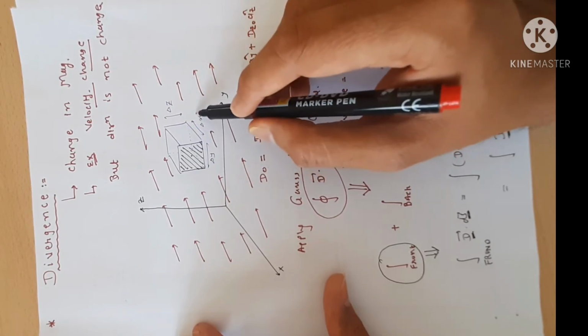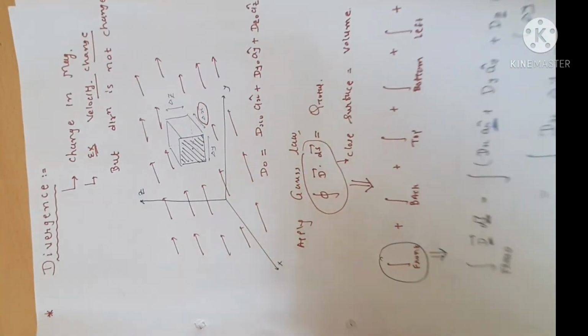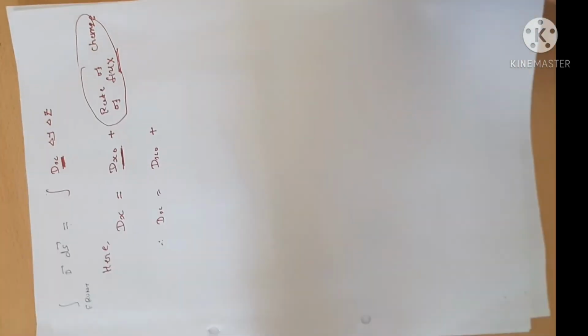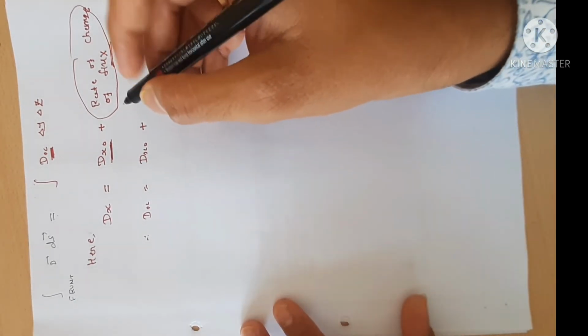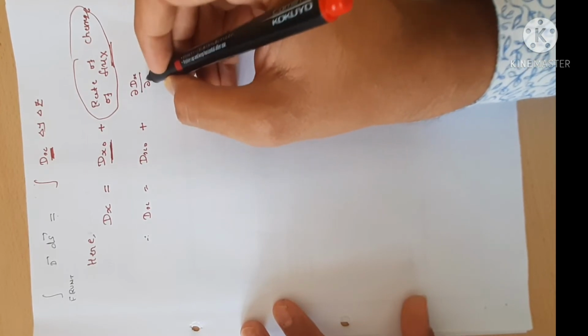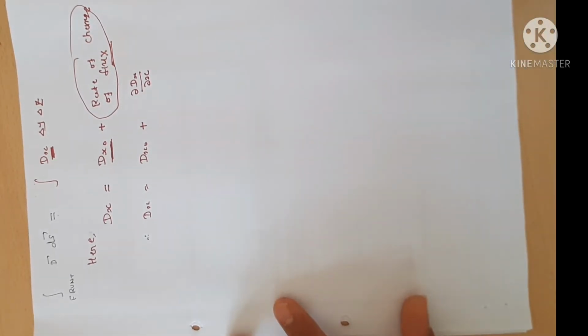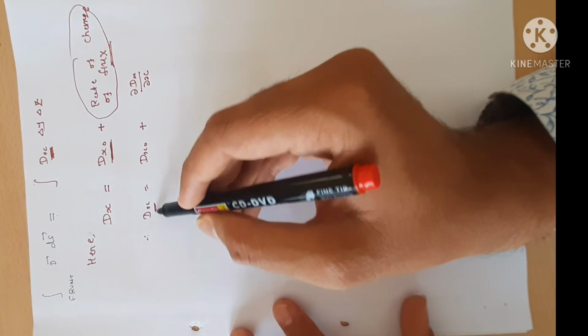I have to change delta x, so the amount of flux passing through the cube is changed. So it is del dx by del x. Why do we take the partial derivative? Because delta y and delta z dimensions are constant, since first of all I have to take the front side integration.